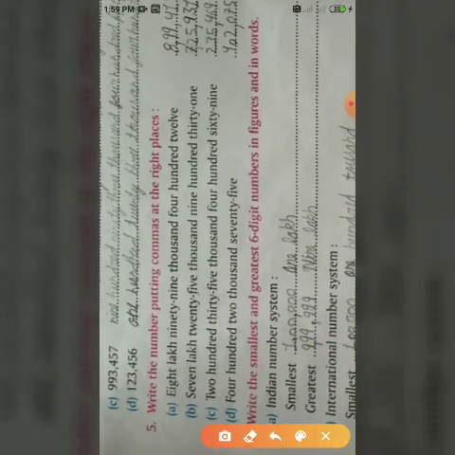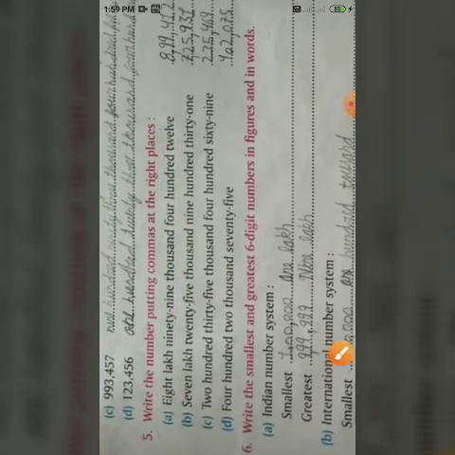Now question number 5. The fifth question is write the number putting commas at the right place. Means these numbers we have to write using proper commas. 8 lakhs, this is the numeration form. We have to write this numeration form in figure form or numeral form, placing the commas at proper places. 9,99,412.